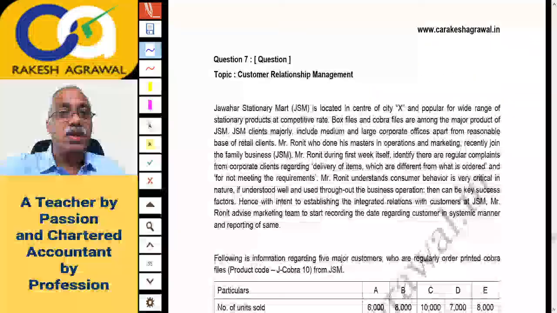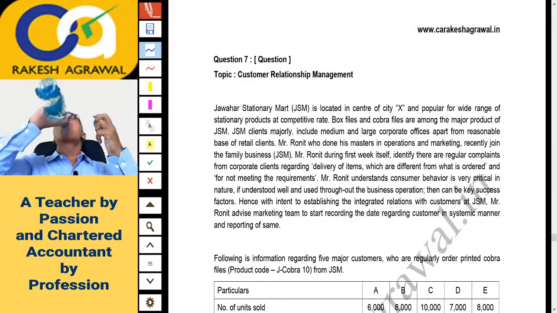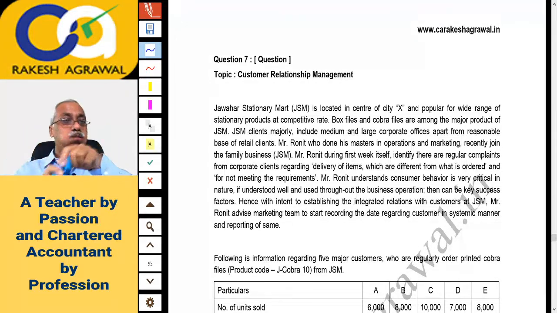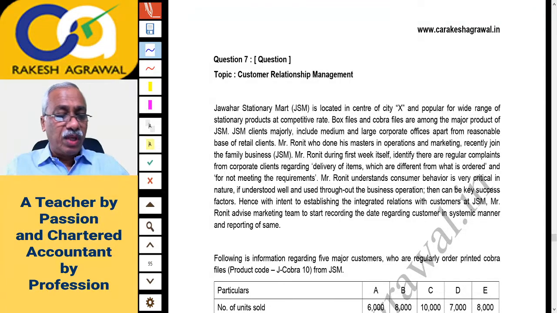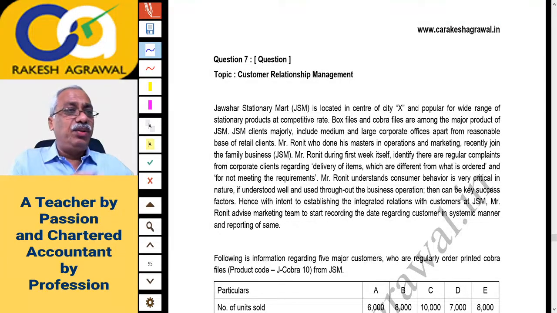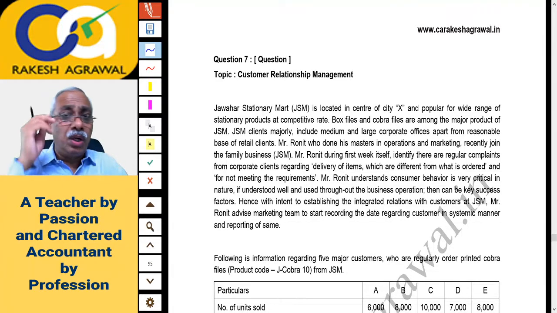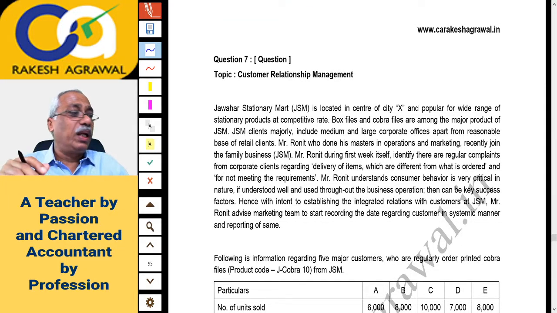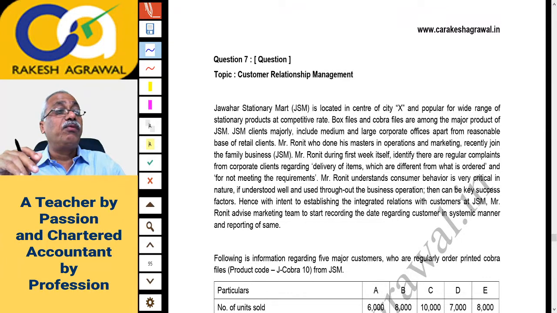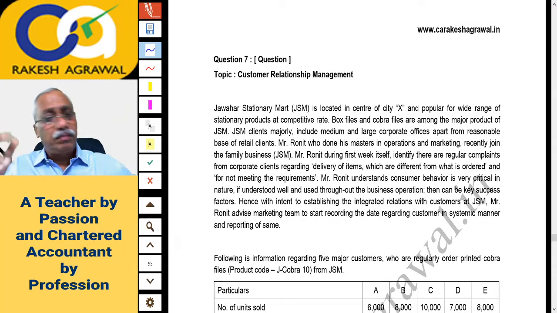We go ahead to question number 7 on customer relationship management. Those who are weak in theory can avoid the theory question as much as possible, but you cannot avoid it fully, because the questions are combined. Part of the question is theory, part of the question is practical. So I don't think you can avoid it fully. So you have to be prepared to write some part of theory.